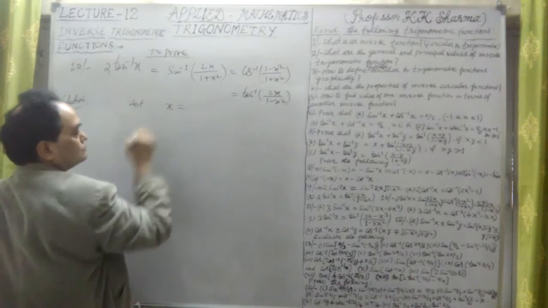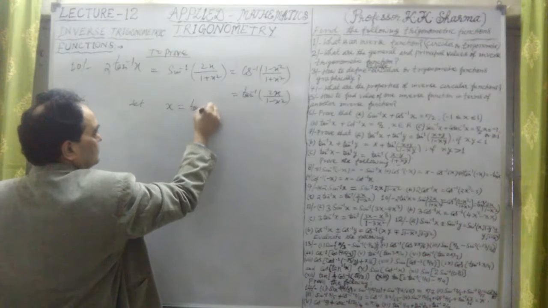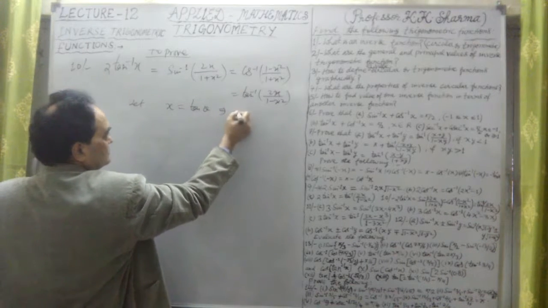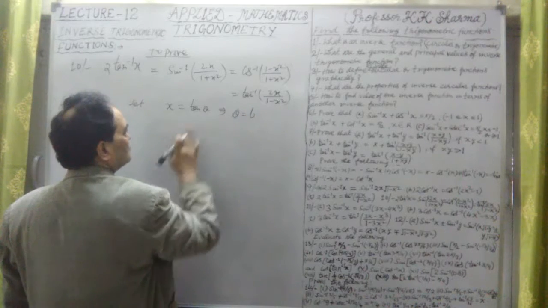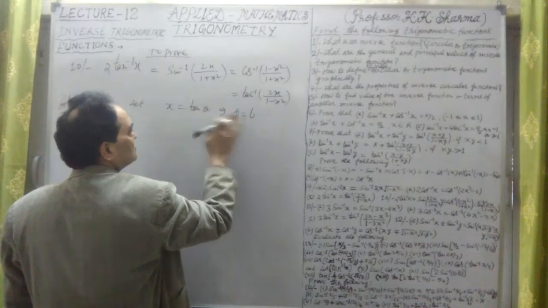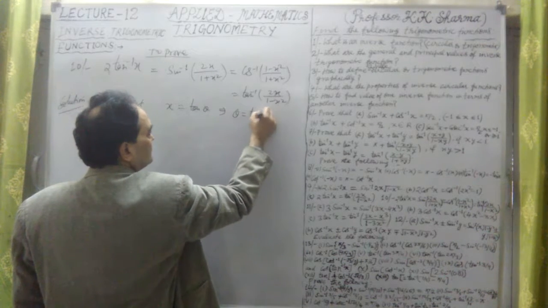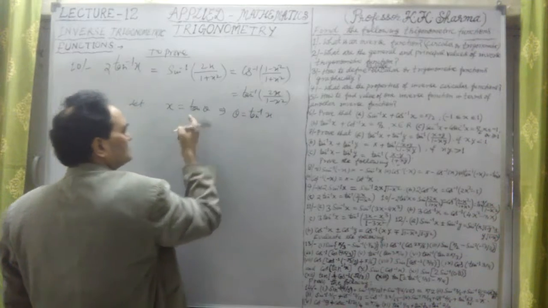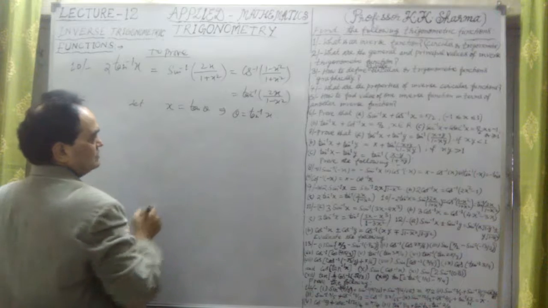Let x equal to tan theta. This implies that theta equal to tan inverse x in this case. This is the same value we have assumed before.